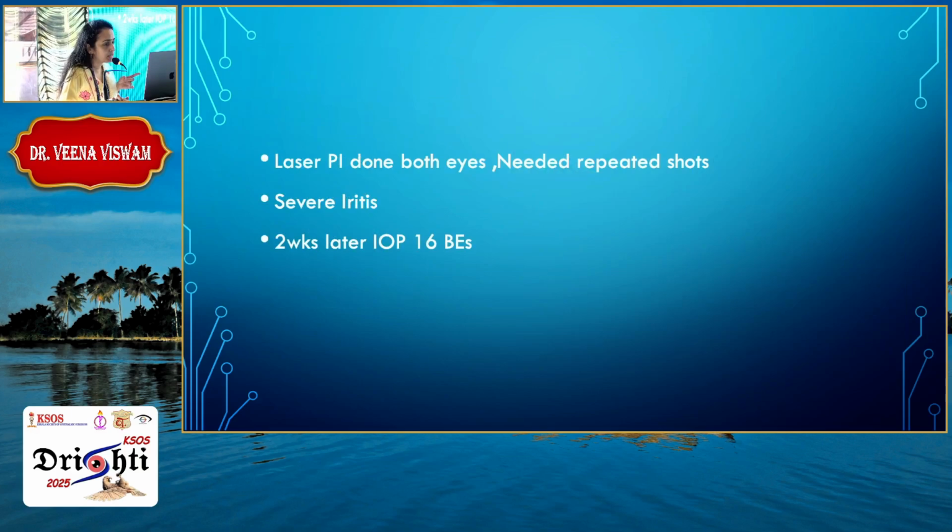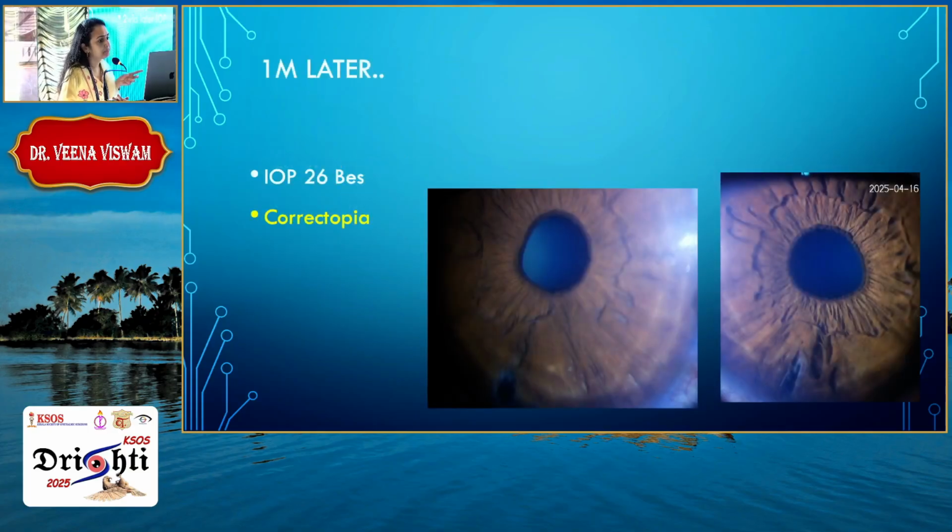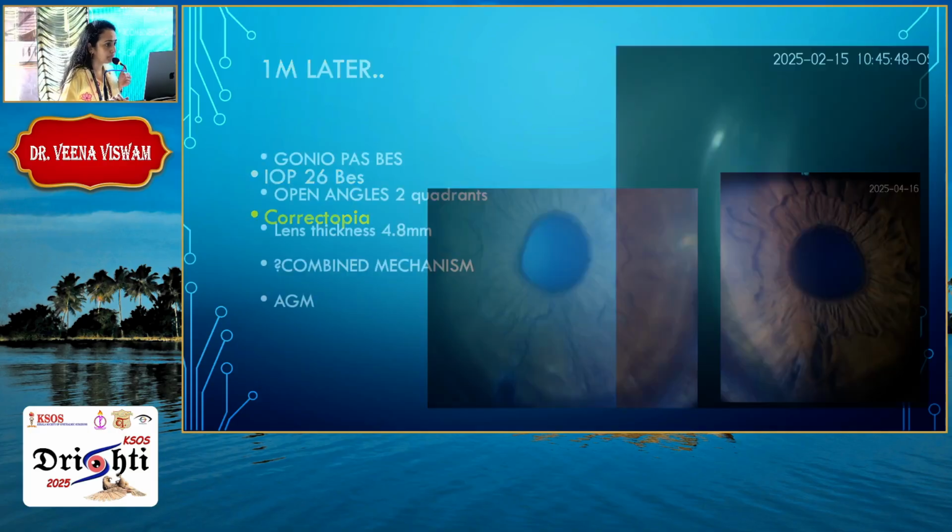Laser PI was done in both eyes. He needed repeated shots. The picture which I showed earlier was that of this patient. Every time we did it, it was closing, and he had severe iritis. Two weeks later, the IOP luckily came down to 16 in both eyes. IOP 1 month later was increasing to 26, and he developed corectopia.